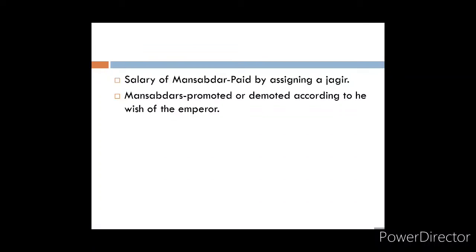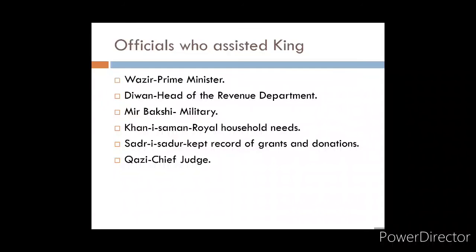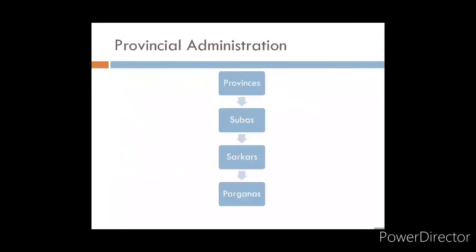I'm doing a quick recap of all these 4 administrations once again in short. So we started with the central administration, under which I told you that the king was the supreme head and there were different officials like Wazir, Diwan, Mirbakshi, Khan-e-Saman, Sadr-us-Sudur and Qazi who assisted him in the day-to-day happenings of the kingdom. Then after central administration, we moved to the provincial administration, in which I told you that the empire was divided into provinces.